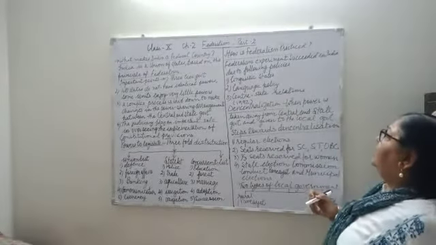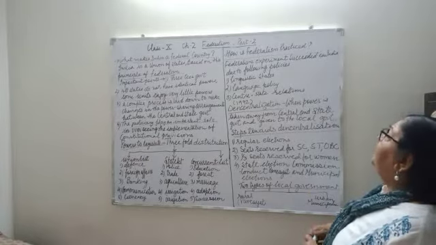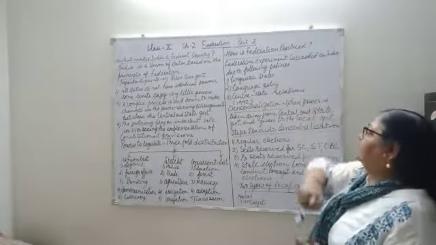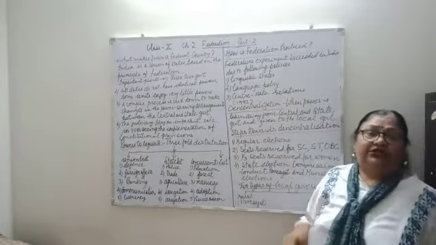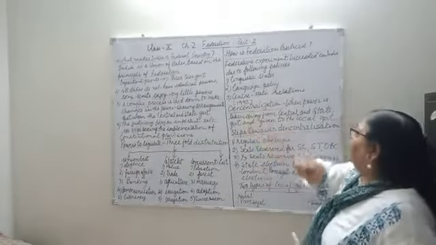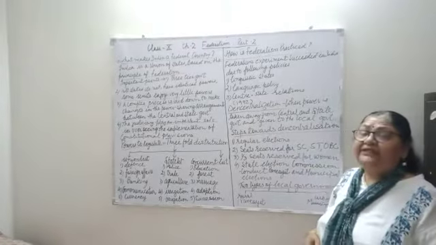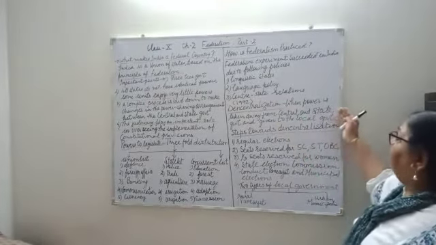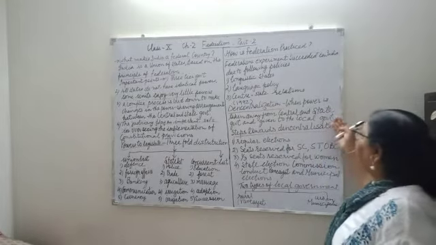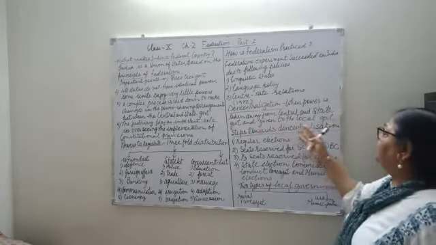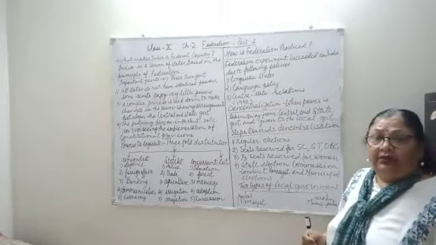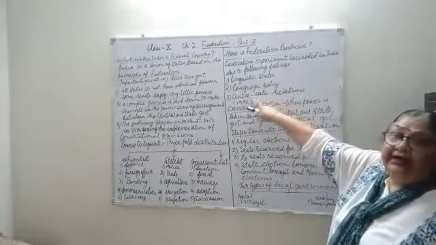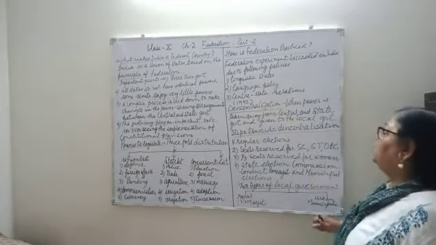Then another important step to further strengthen federalism was decentralization. It was done in 1992. Now to understand this, first of all we should know what decentralization is. When power is taken away from the center and state government and given to the local government, that is decentralization, and this was done in the year 1992.